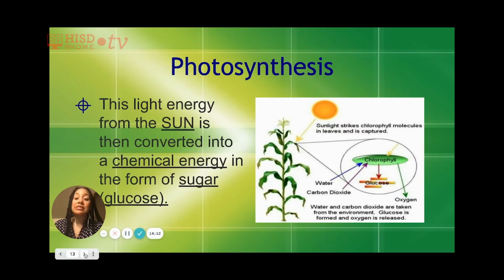So again, photosynthesis, the light energy from the sun, is converted into chemical energy. Remember, chemical energy is just a fancy word for food, right? That cheeseburger you ate for dinner, chemical energy. Or did you have a piece of chicken? Because that's also chemical energy. And the chemical energy that plants get, they don't eat chicken and they do not eat cheeseburgers, but they get their energy in a form of sugar called glucose.